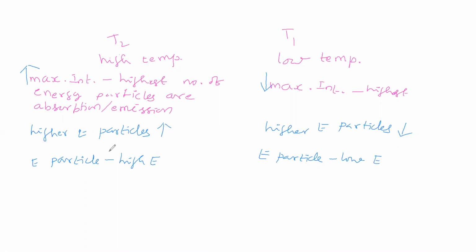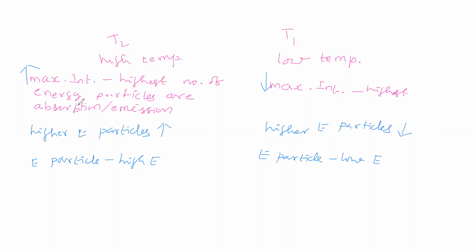See that here it is T2, high temperature. It is T1, low temperature. Here we are getting maximum intensity, here also we are getting maximum intensity. Maximum intensity we are getting at T1 as well as T2.